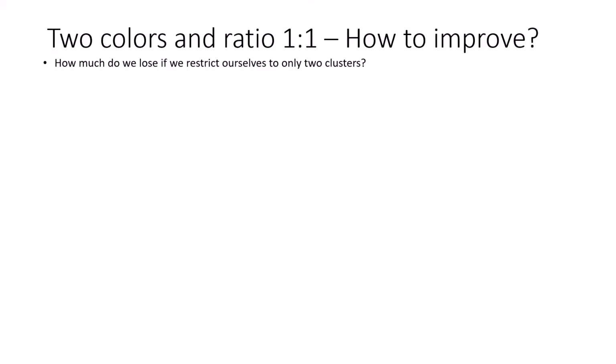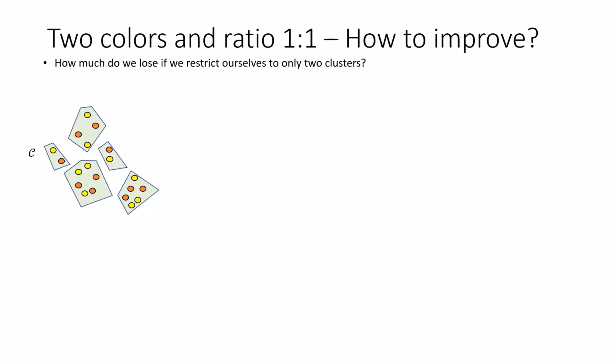To do that, we would like to solve the problem when it's constrained to only two clusters. That's because it's just easier to solve the problem when it's constrained. A similar approach was used in some previous works on correlation clustering, and that's what we would like to do now. So the question is, how much do we lose if we restrict ourselves to only two clusters compared to the optimal solution which can contain any number of clusters?